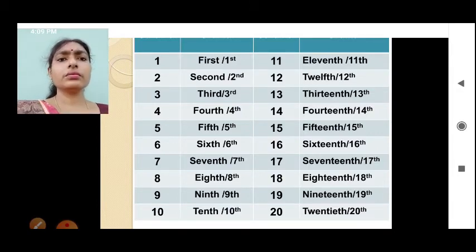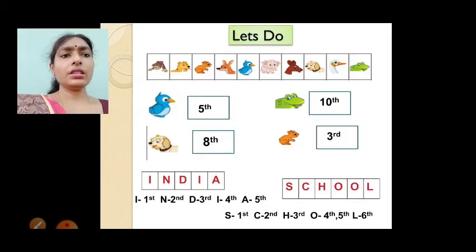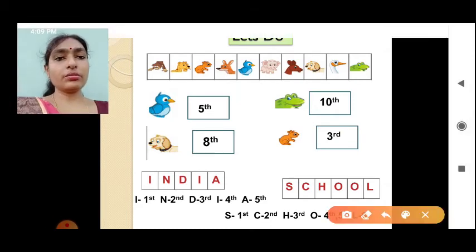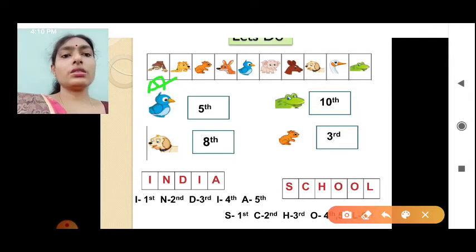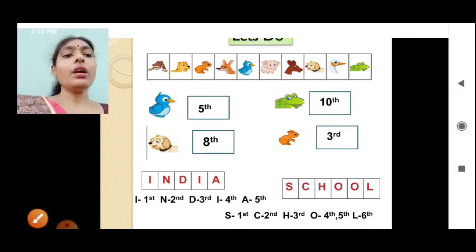Now we will see another example. So here you can observe so many animals are there in a group. If the monkey is in the first place, if I think this is first, then this small bird is in 5th place. Okay, then the dog is in 8th place. So if we count, we can get their places. Similarly, the frog is in 10th place and the small rabbit is in 3rd place.